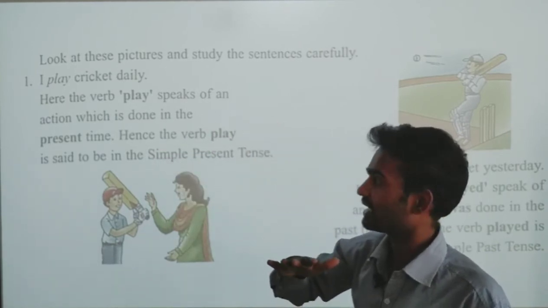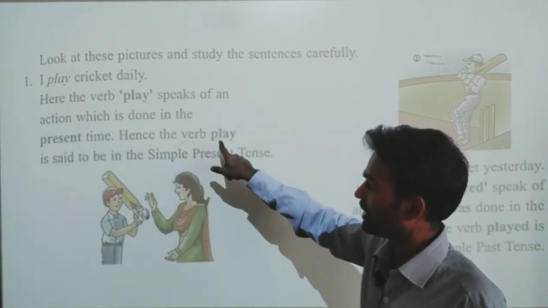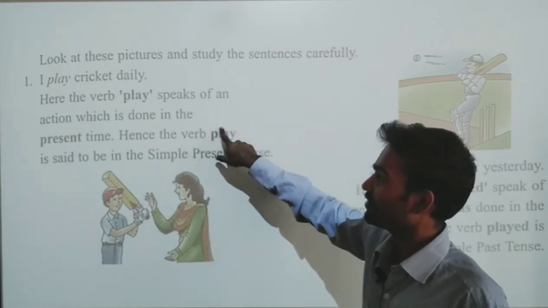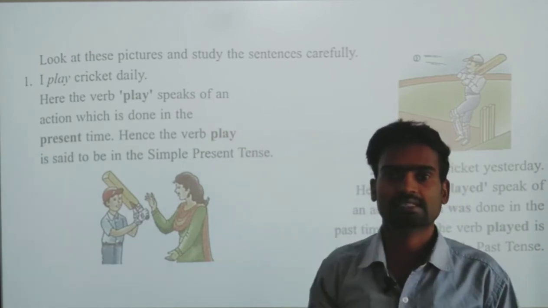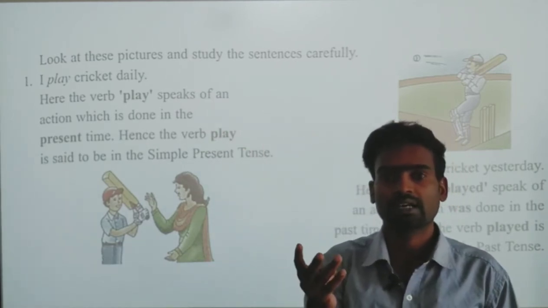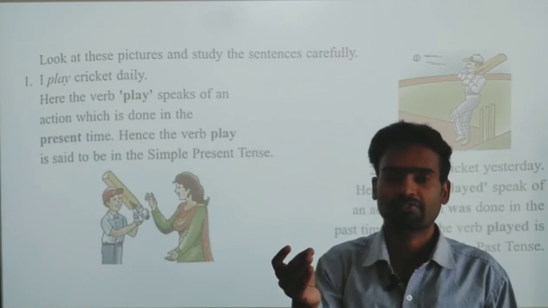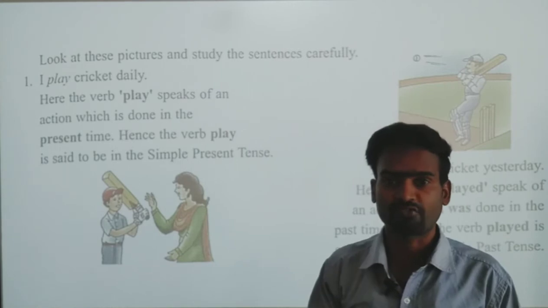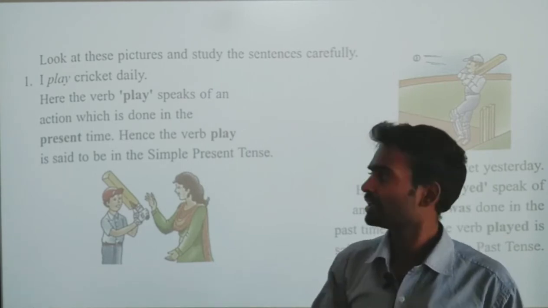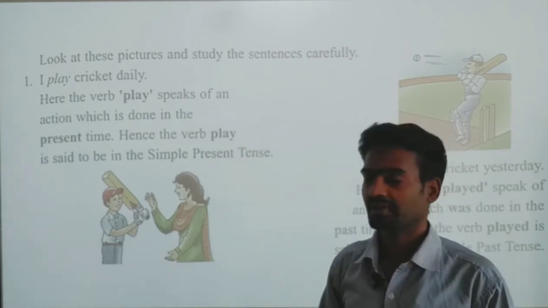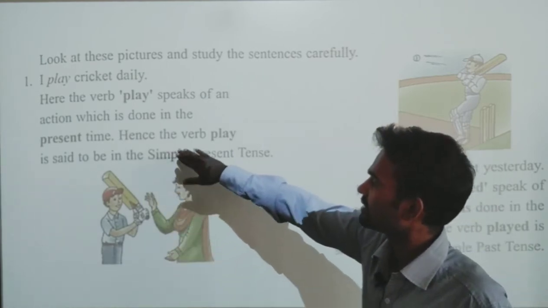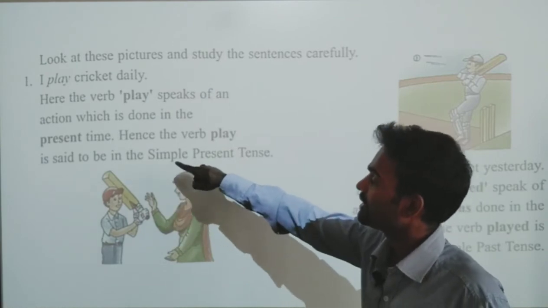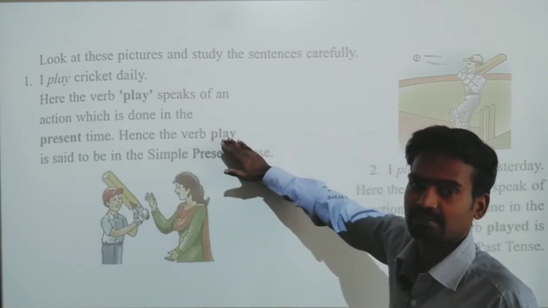Hence, the verb play is said to be in the simple present tense. We know play has 3 forms: present, past and past participle. Here play is in the base form, the present form. So it is the simple present tense.